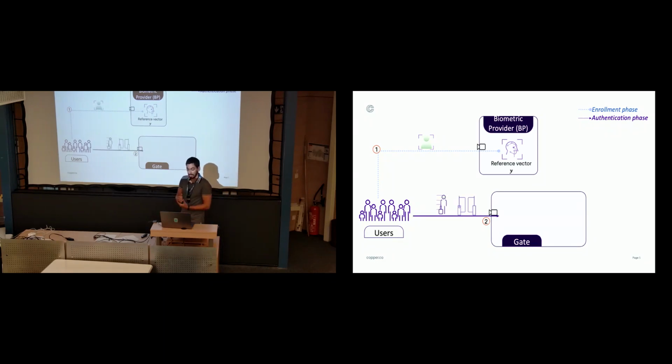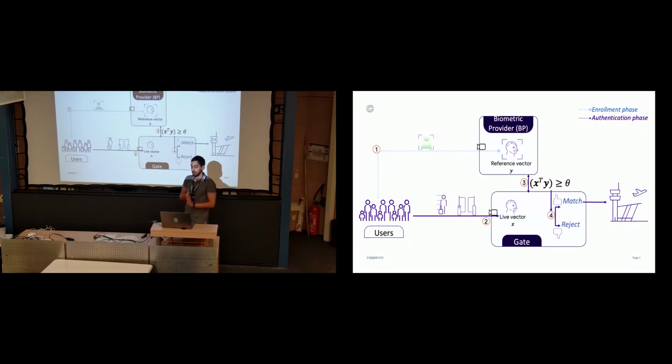And then once the user actually wants to go into the airport and go through the gate to board the plane, the gate is going to capture his live biometric information, the vector x, and together the biometric provider and the gate will jointly compute this function going through our protocol to finally obtain a result that would be either a match or a reject. If we get a match, then we are able to fly. So good.